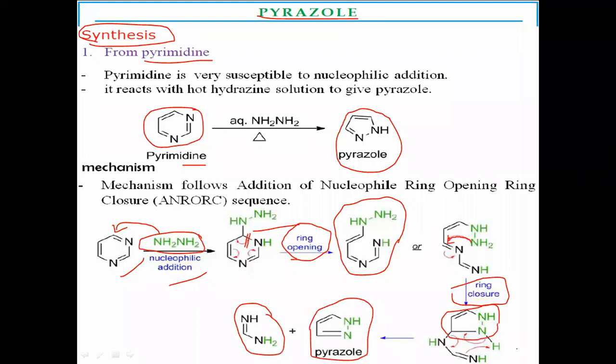In this way, you have to prepare pyrazoles from pyrimidines. These chemical preparation reactions for pyrazoles, this type of reaction, you have to discuss in the pyrimidine chemical reactions.